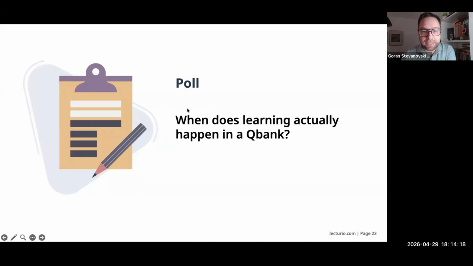I would say at the moment, the majority of people say that learning actually happens when students read the explanation for the answer. And I would just say learning happens all across, right? For all four of these, there is certain truth to all of them. There is one best answer, sort of, and this is how MCQs and Qbanks actually work, finding the best answer. And I would say the best answer here is when students struggle to retrieve the answer.